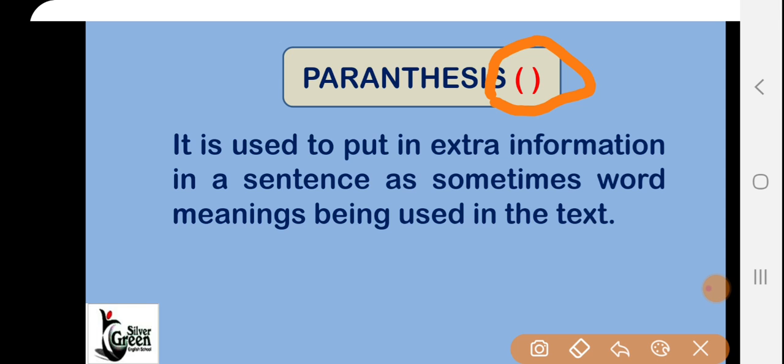Commonly you can see this type of symbol many times in your text, sometimes in some notebooks. So this type of parenthesis is used in the English language.